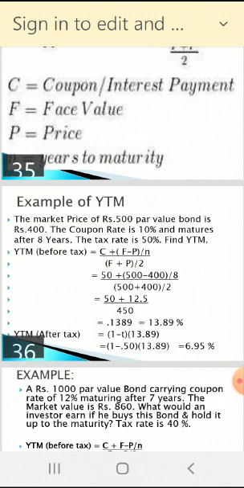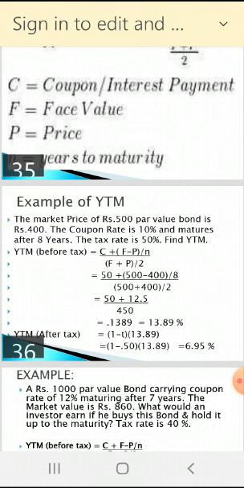10% of 500, rupees 50, plus, in brackets, F, face value 500 minus market value 400, the price is 400, bracket over, divided by life, N, 8 years. Again divided by 500 plus 400, bracket over, divided by 2 to make the average.